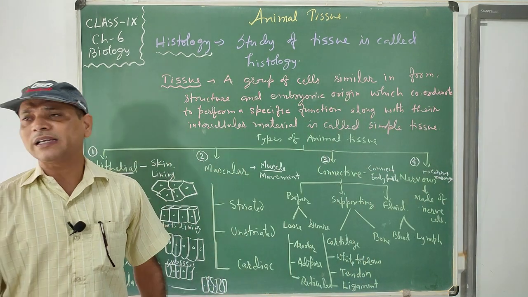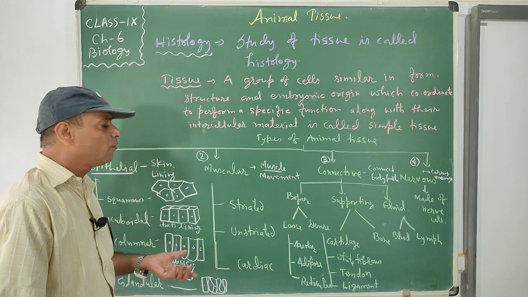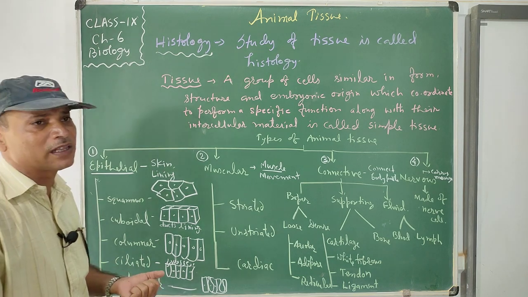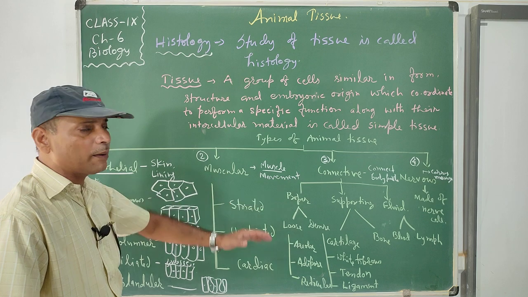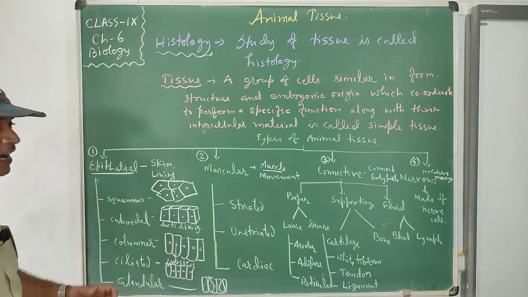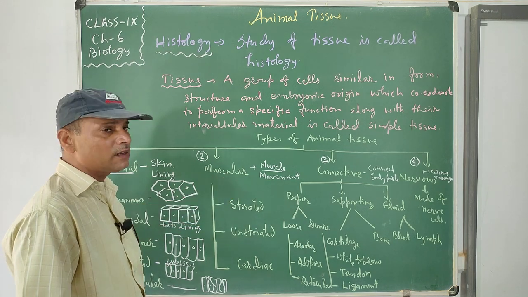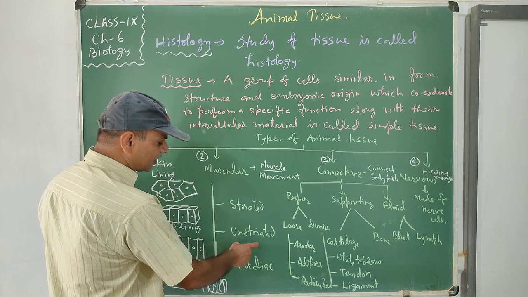Now let us see the muscles. Muscles are useful for the movement of the body. Without muscles, we can't move our bones properly. Muscles have the capability to contract and relax, and they are able to move the body with the contraction, relaxation, and energy present in the muscular cells. So muscles are of three types: striated, unstriated, and cardiac.